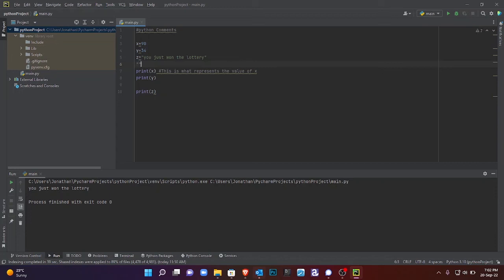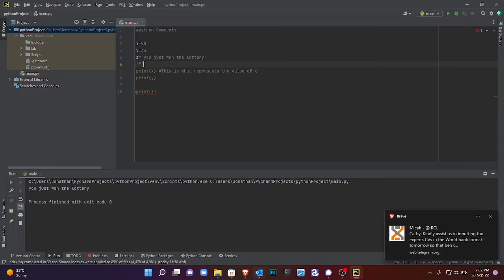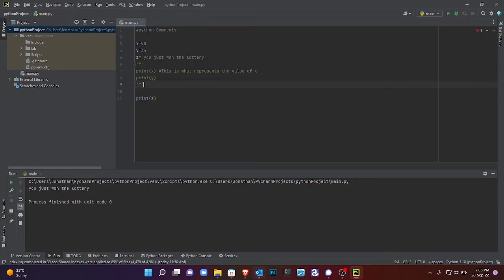I do three of them. You do it at the start, then you do it at the end. Okay, so you can see that this line has been commented out, so you expect only that result. Let's run that, and then you just want the result for Z in this case.